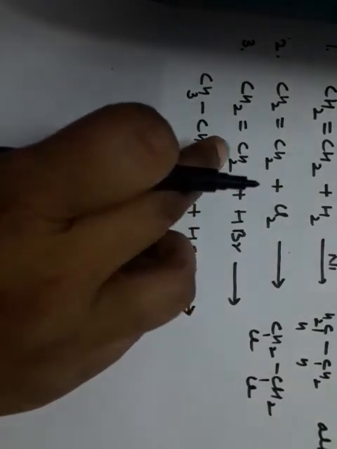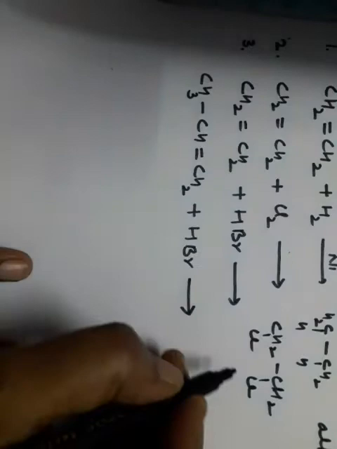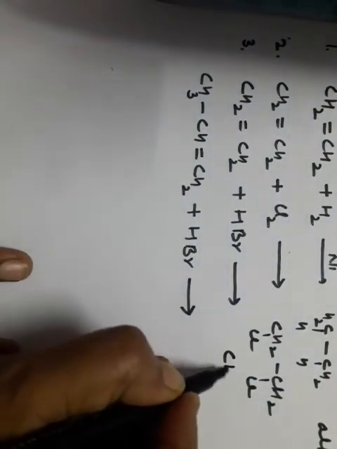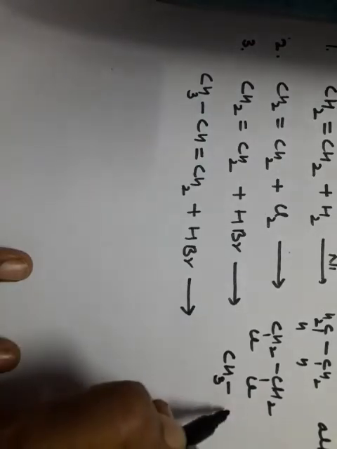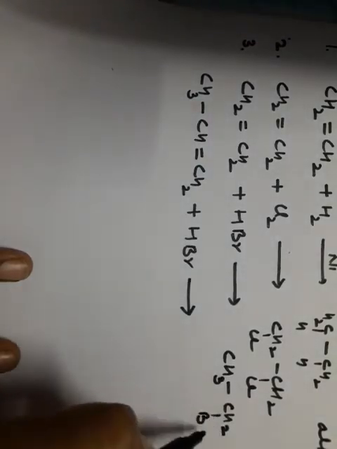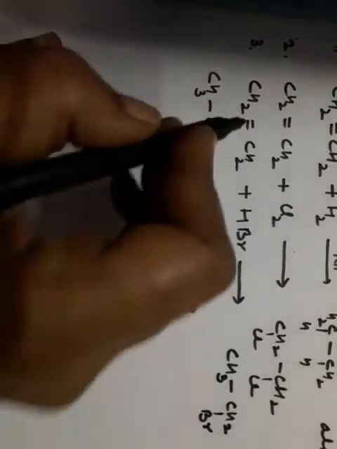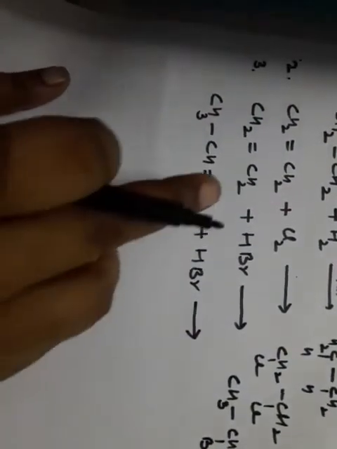Here I have taken the simplest alkene. So in the molecule which is formed, one carbon atom gets hydrogen and the second carbon gets bromine. So bromoethane is formed. See, this alkene is called symmetrical. Why is it called symmetrical? Because